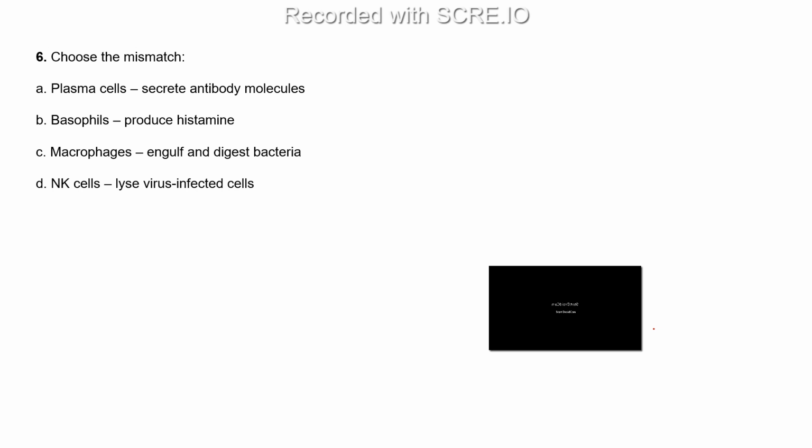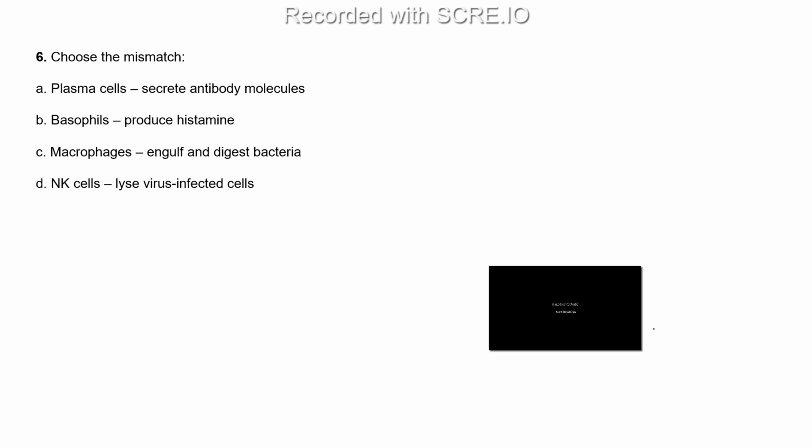Anyone want to answer for this question? It produces histamine or antihistamine? Ma'am, histamine I think is inflammatory, like it produces inflammation. So basophil kind of counteracts it.